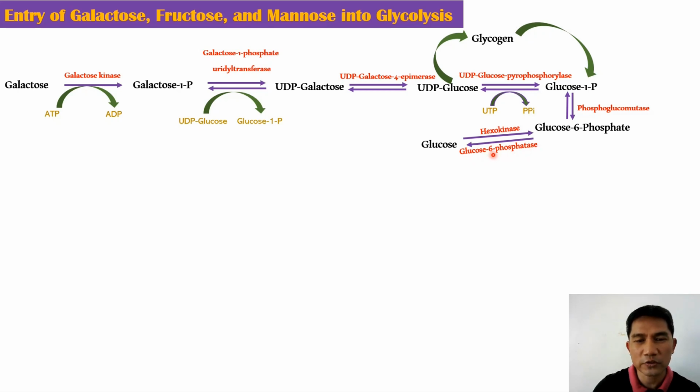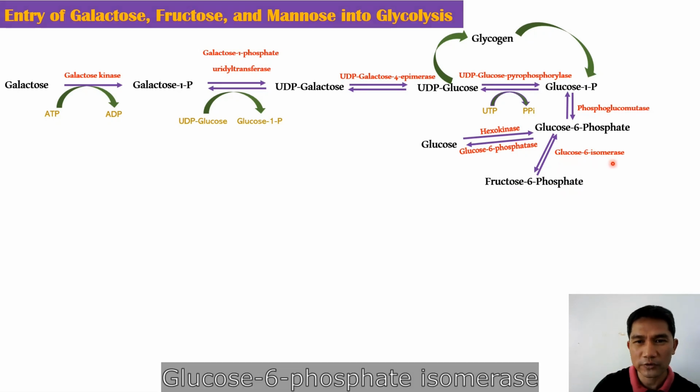So the glucose 6-phosphatase is an enzyme that actually removes the phosphate from the glucose on carbon number 6, generating glucose. Moreover, the glucose 6-phosphate can also be isomerized into fructose 6-phosphate by an enzyme glucose 6-phosphate isomerase.